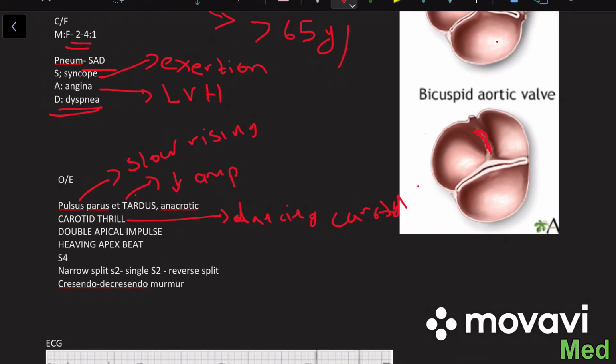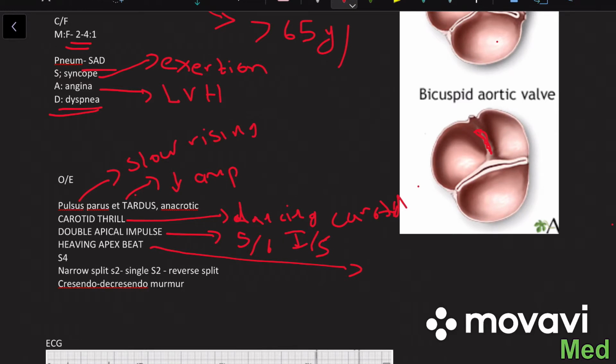Then the apical impulse can be felt in the 5th and 6th intercostal space, so we call it a double apical impulse. Then the nature of the apex beat is heaving. We can also see S4 in this patient due to the stiffened ventricle from compensatory hypertrophy of the left ventricle.